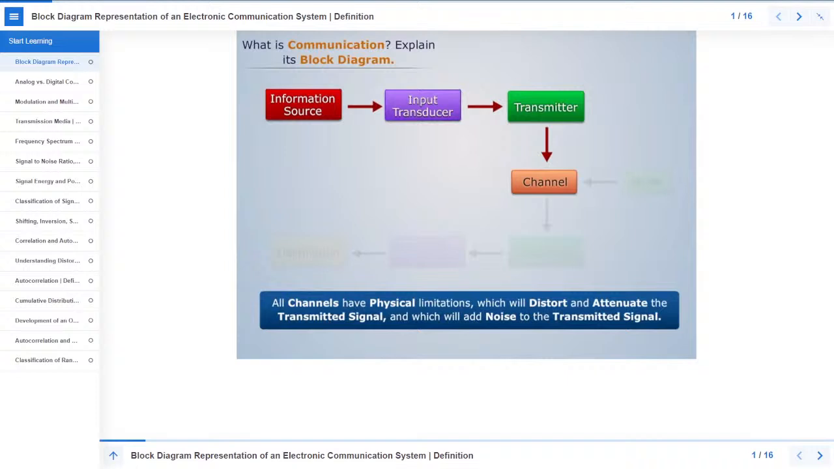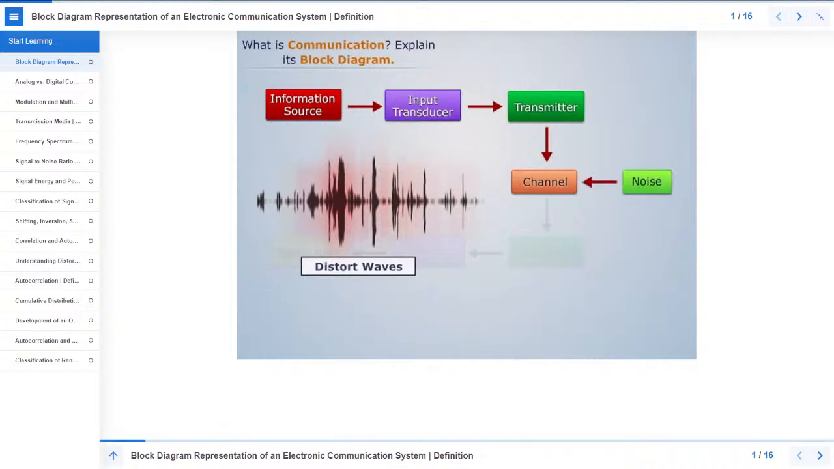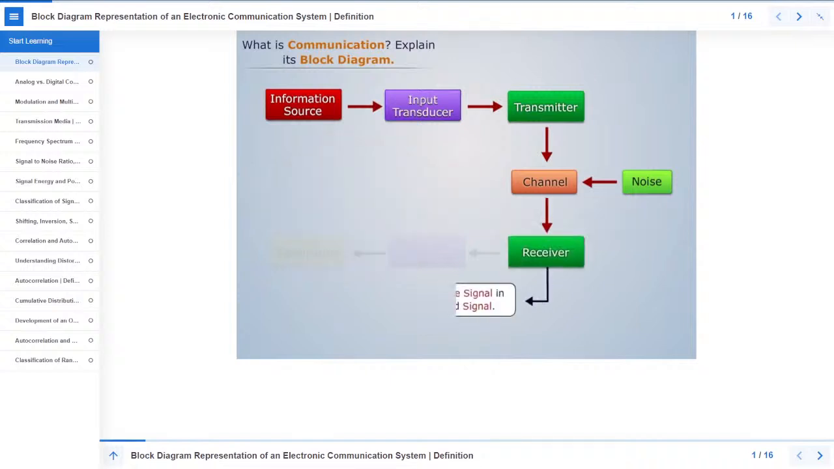All channels have physical limitations, which will distort and attenuate the transmitted signal and which will add noise to the transmitted signal. Noise is the unwanted signal which tends to interfere with the required signal. Receiver is used to reproduce the message signal in electrical form from the distorted received signal. Then data is given to output transducer, and then finally to the destination.